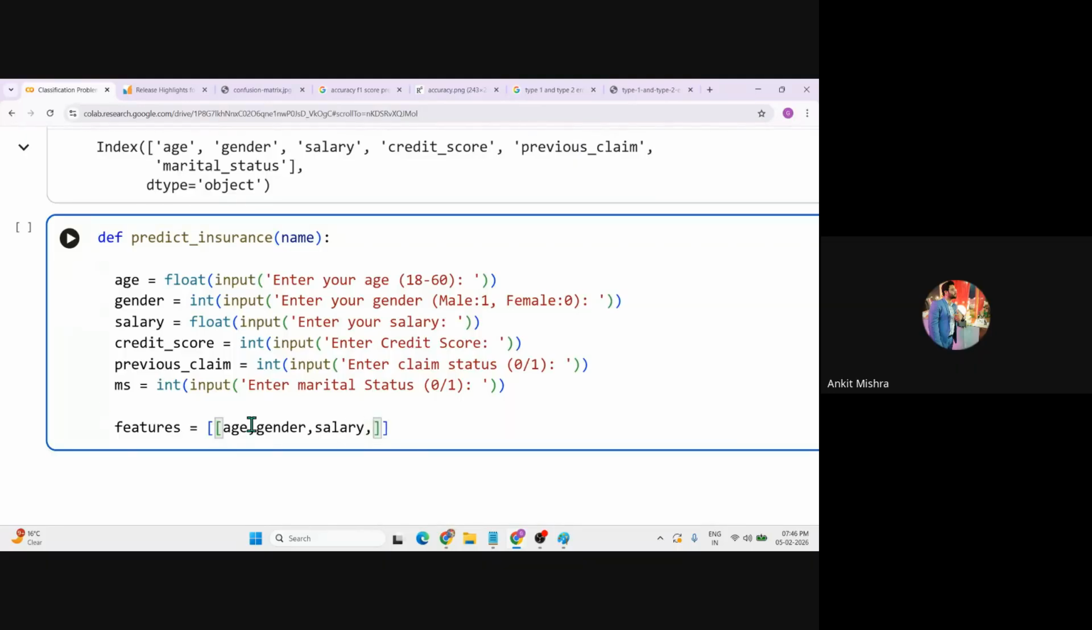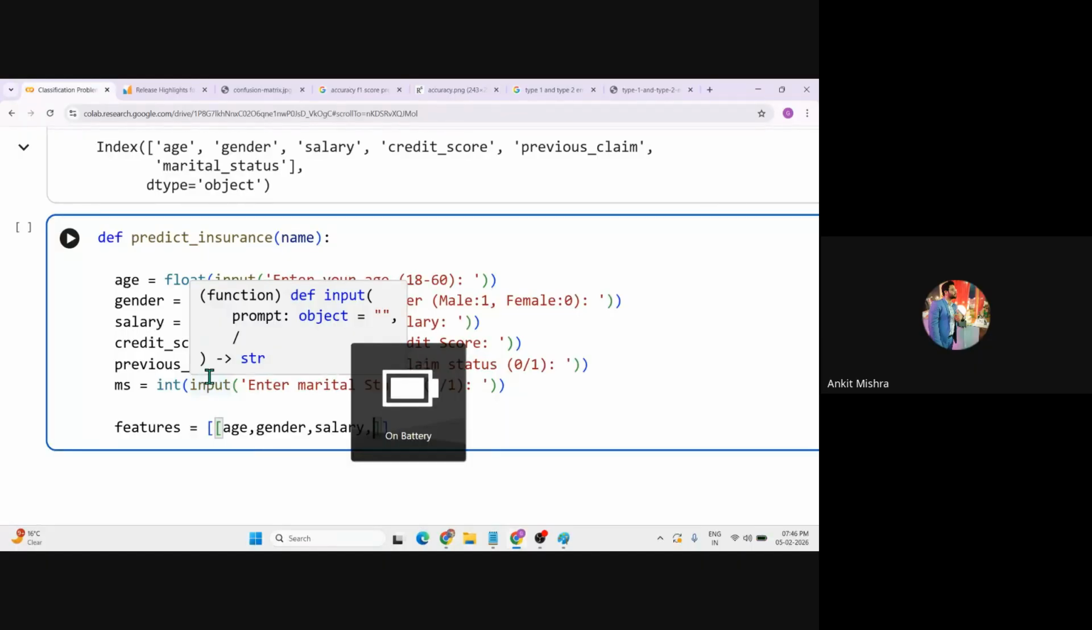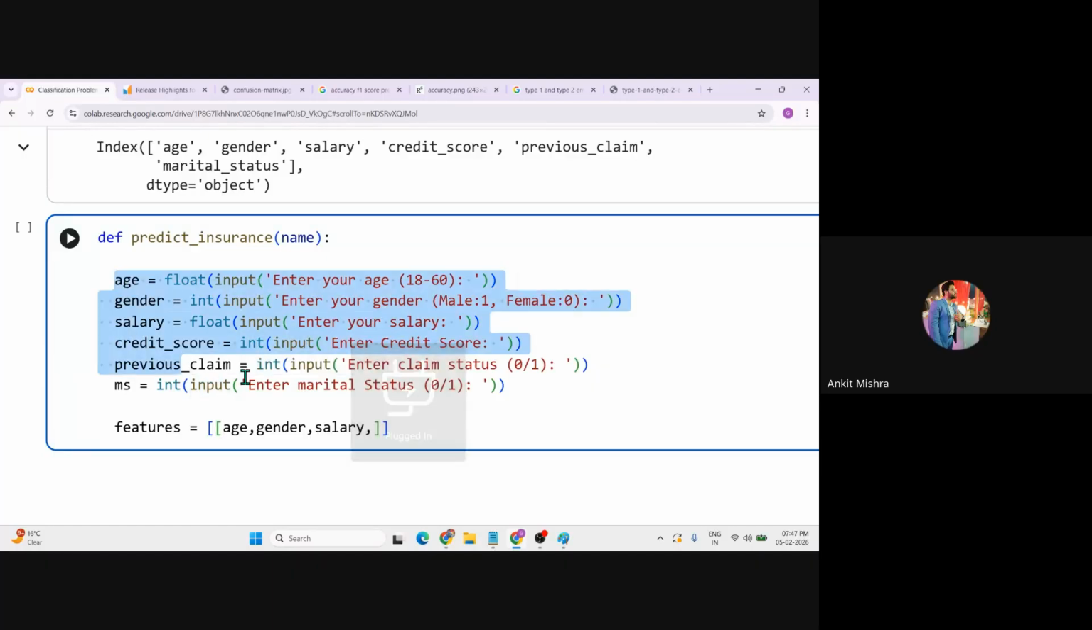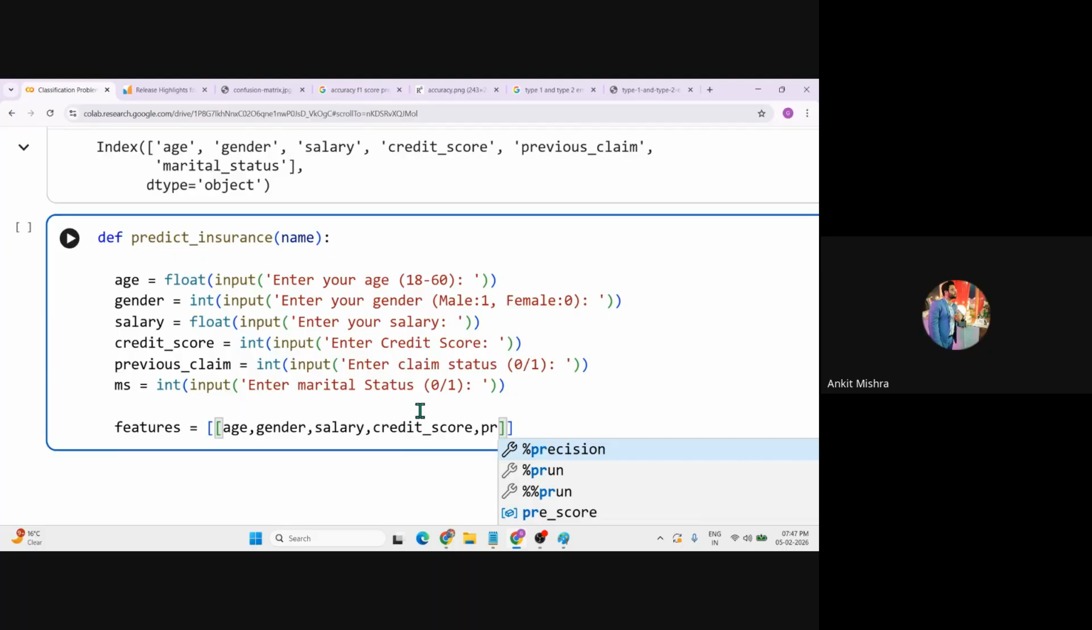Now just imagine the problem where we are getting multiple features. We are not allowed to use this approach because this was the dummy approach. Since we have very limited columns, that is the reason we are using this. Now just imagine if we are getting 50 columns, then it's not mandatory to create each individually, right? We can run a loop. The fourth one is credit score. The fifth one is previous claim, and the sixth one is marital status, or MS.